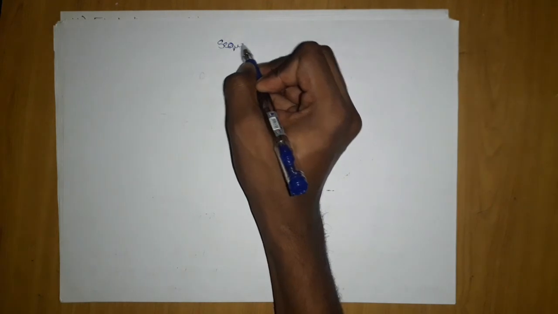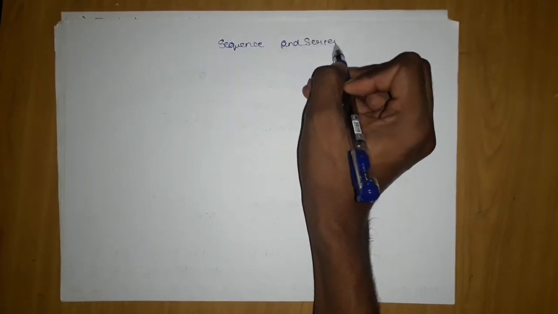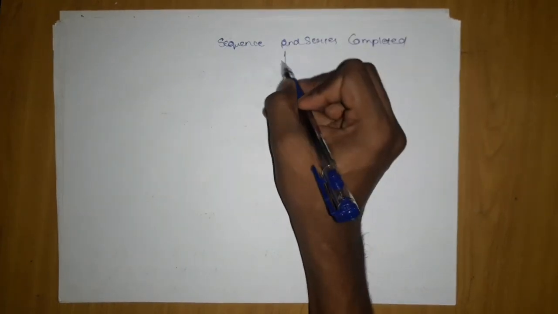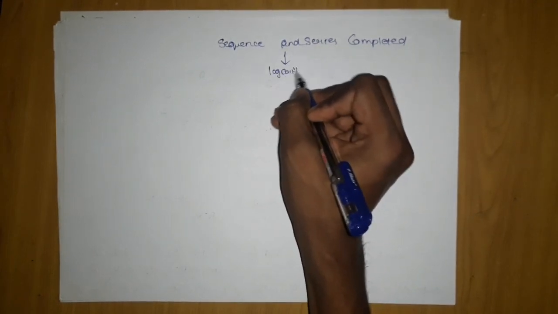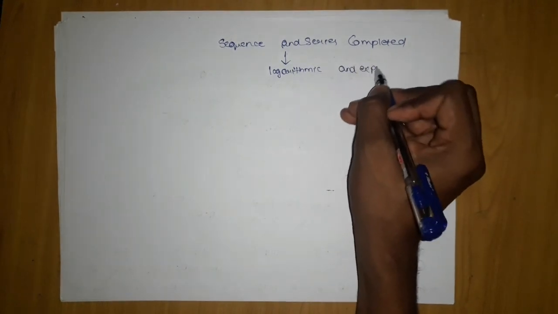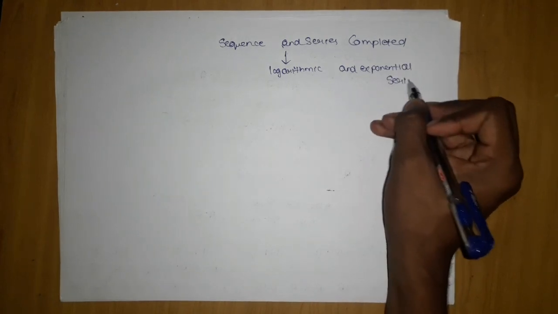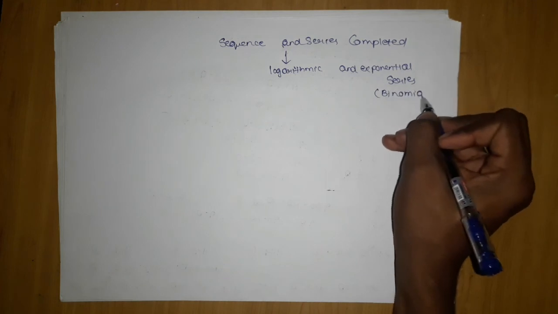Now let's talk about our chapter sequence and series, completed. I will tell you the reality, everything is completed except logarithmic and exponential series. And since it uses binomial, I am not taking it now.